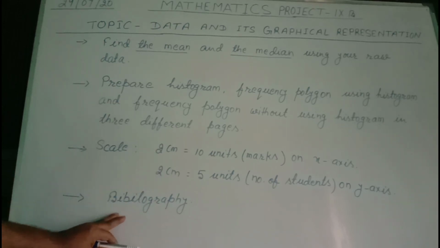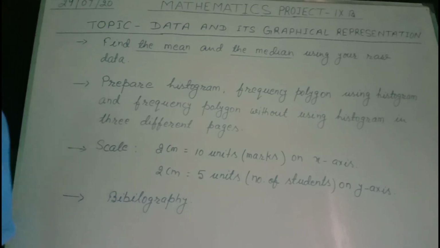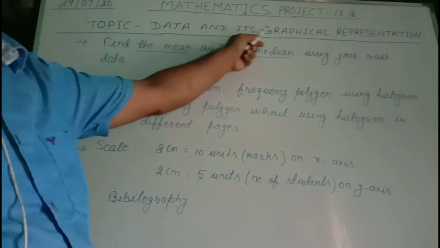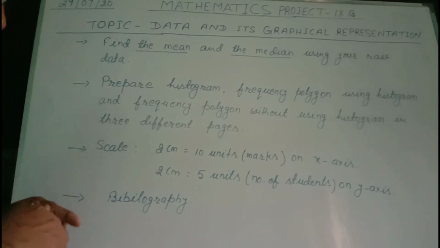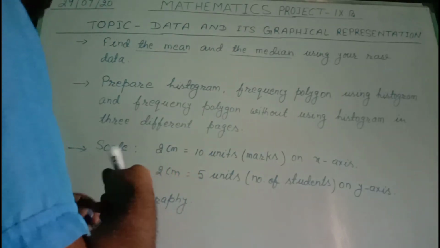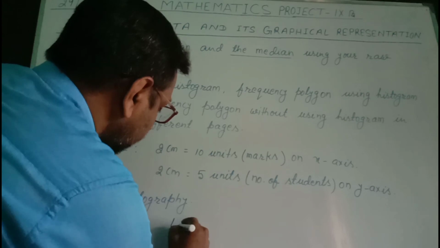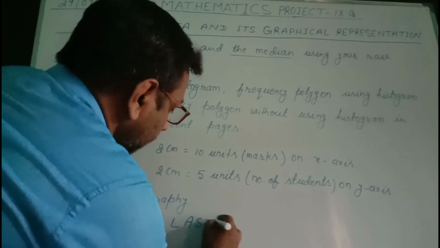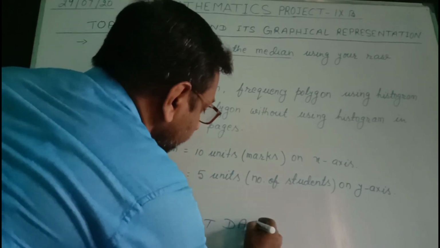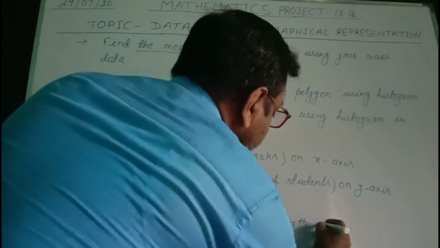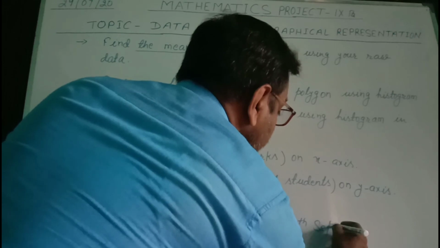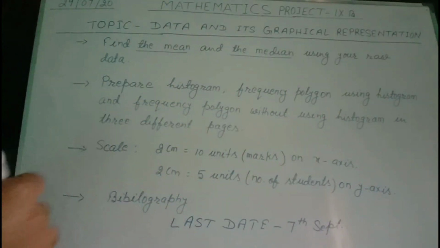And after that you will write the bibliography. So this was the explanation of this mathematics project, that was data and its graphical representation. The last date is 7th September to submit the project files.